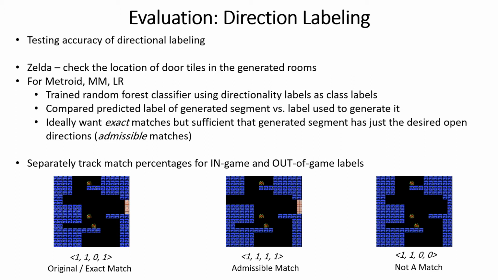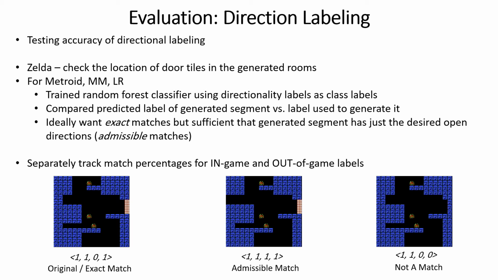Here we're looking at whether the generated segments and rooms were open and closed in the directions indicated by the labels used to generate them. For Zelda, this is trivial. You just check the location of the door tiles in the generated room and make sure they match up. For each of the other 3 games, we trained random forest classifiers on their training segments using the directionality labels as the class labels. Then for a generated segment, we compared the label predicted by the classifier with the one used to condition the segment's generation.